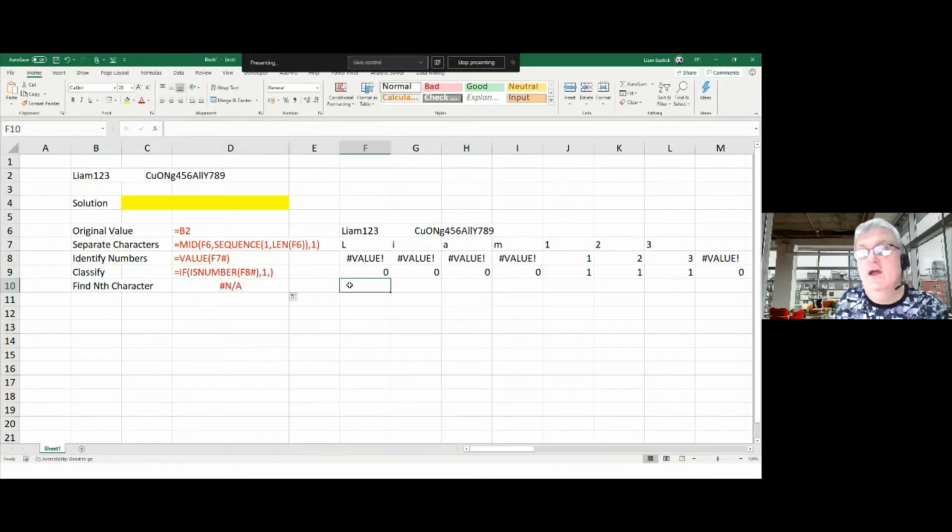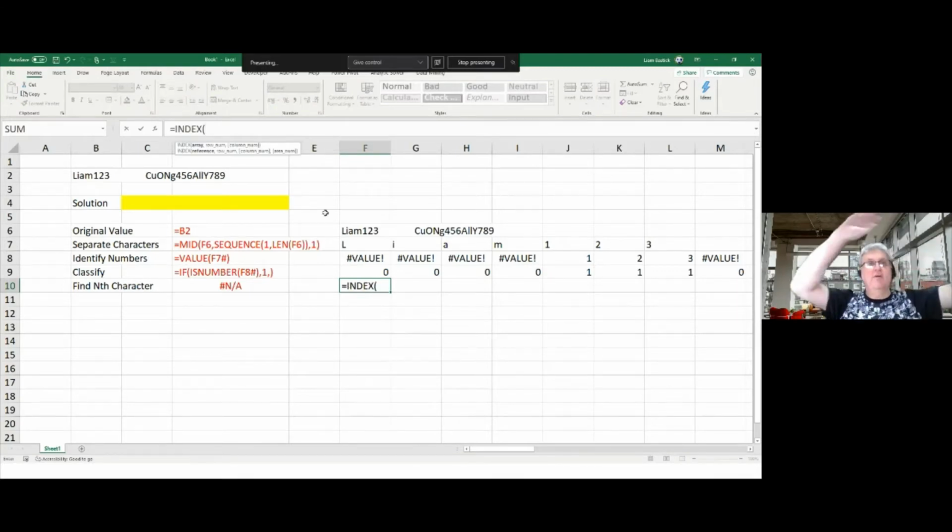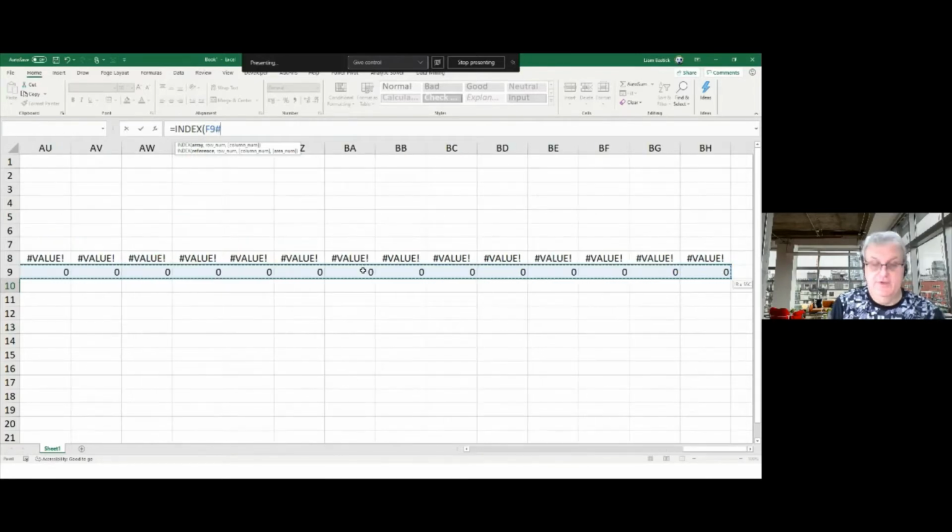What I'm going to do here is take INDEX. INDEX says take a range, and it can be a row, a column, or an array, so many rows and so many columns. I'm just going to do it on the row. So I'm going to take this range here, F9, comma, and then I want to take the first one, the second one, the third one, and so on, all the way up to the length of the actual thing.